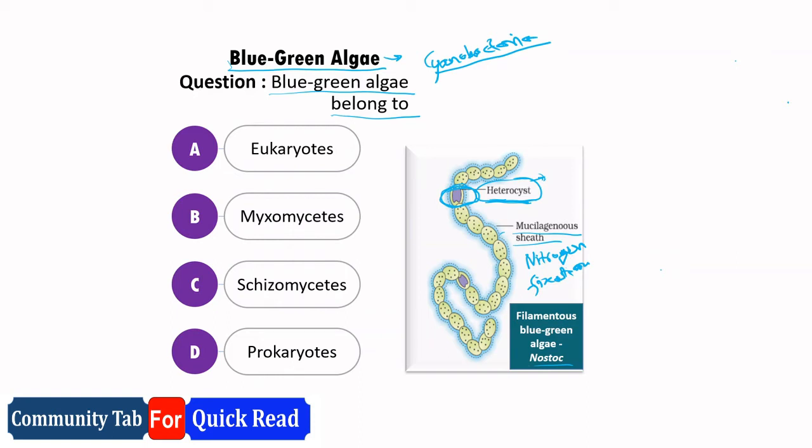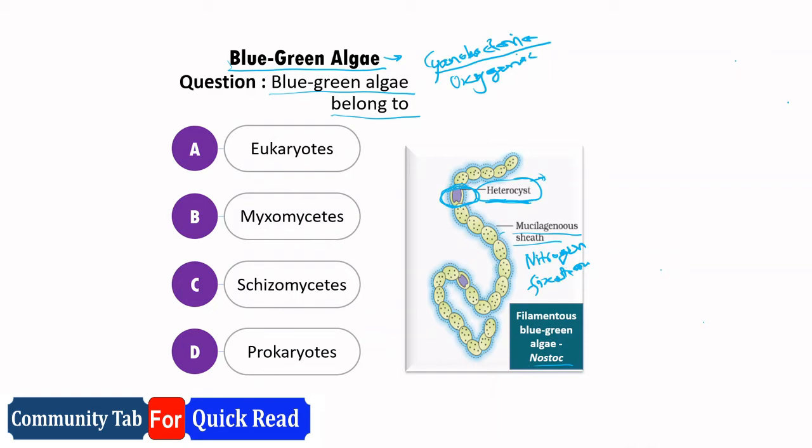Blue-green algae or cyanobacteria are photosynthetic autotrophs. They are gram-negative oxygenic prokaryotes. Oxygenic prokaryotes means oxygen-producing prokaryotes.